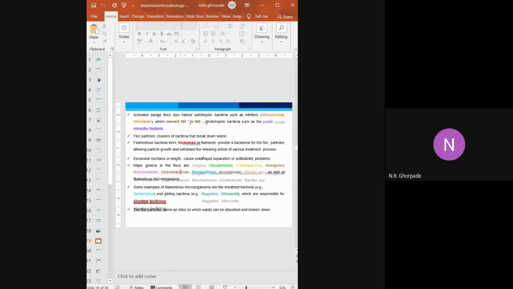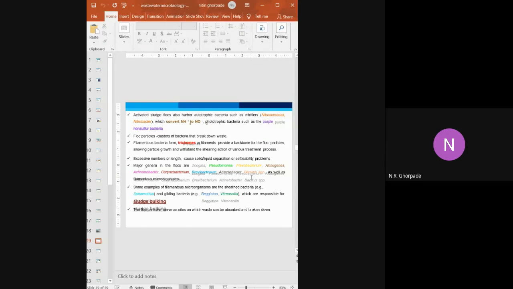Corynebacterium again utilizes carbohydrates; carbohydrates are converted into water and CO2. Then Brevibacterium, Acinetobacter. In the case of Acinetobacter, this species is important for the conversion, and it is an acid producer.